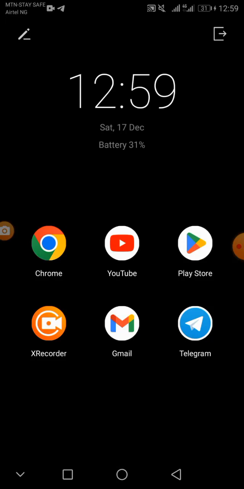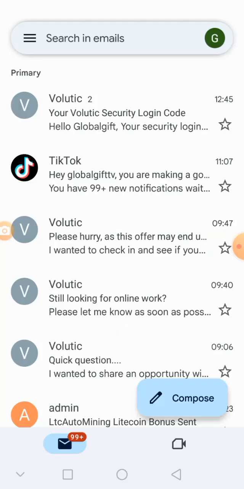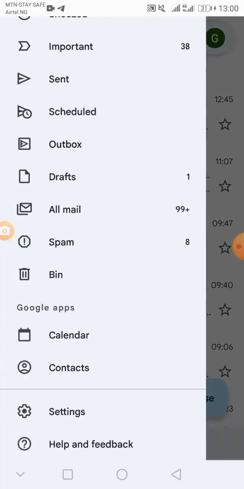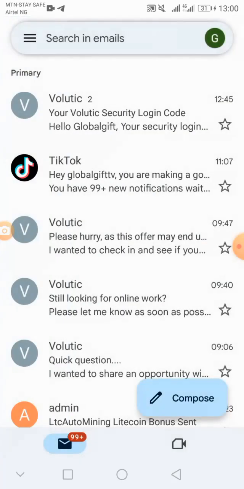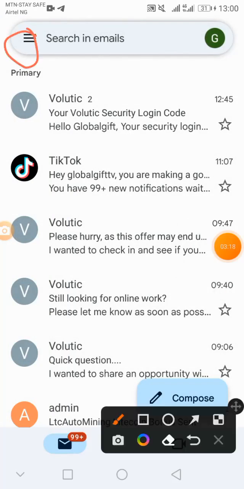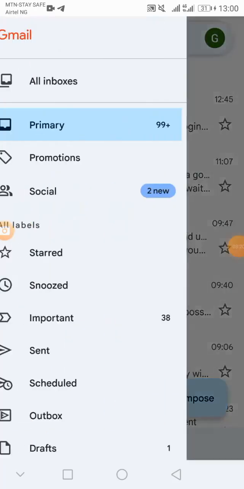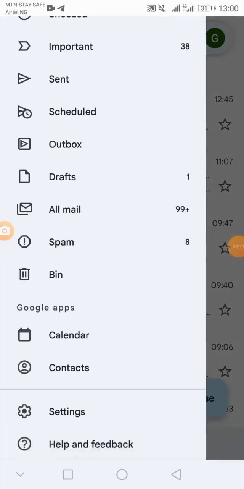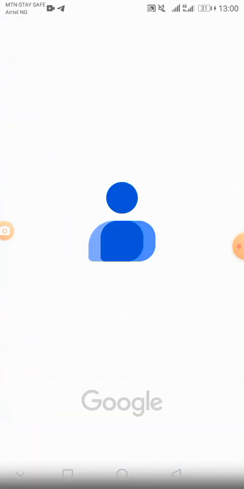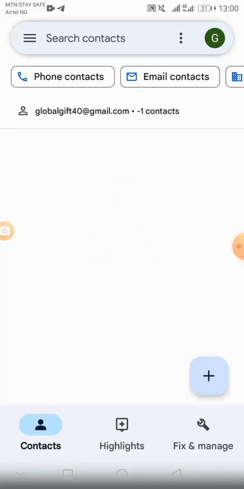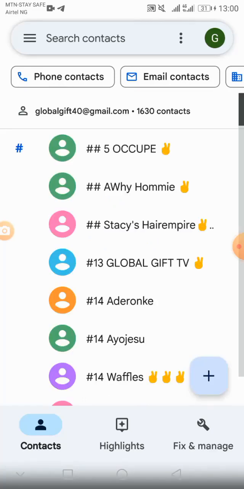Next, go to your Gmail account. You search for the Google apps icon and click there. You scroll down and you'll see Google apps, Calendar. Leave that one and go for Contacts. Click on Contacts there. Remember you copied an email from the Volutic site.